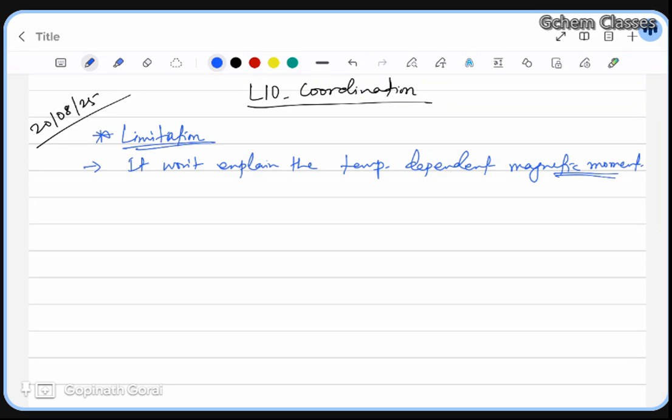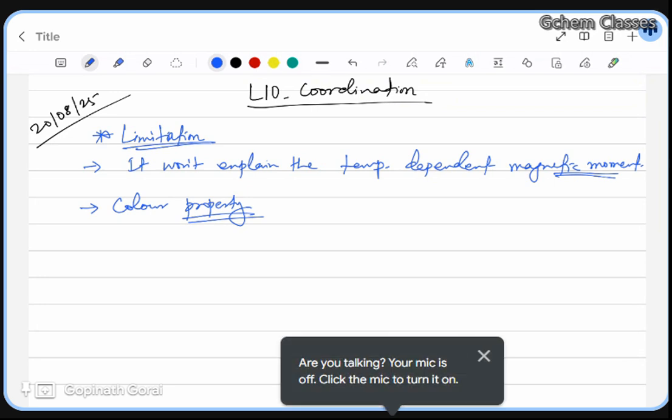VBT doesn't explain the color property of transition metals. We are not dealing here in VBT with the color property of different molecules or different coordination complexes. VBT also doesn't explain the electronic transitions of transition metal complexes.